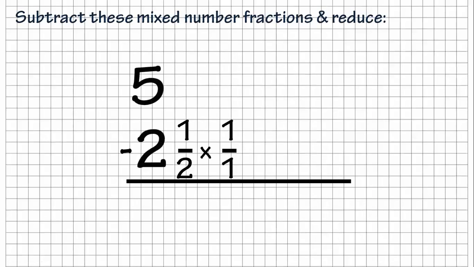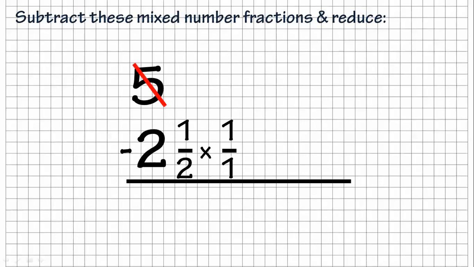All right, so now we look at this one. And forgive my animation there. I already have it started. We have here 5 minus 2.5. Now, if you kind of overlook where it says times 1/1, if we were going to subtract this, what is the rule of subtracting fractions? You have to have a common denominator, right? But the 5 doesn't even have a fraction, so there's not a common denominator. So what do we need to do for that? Well, we need to make it have a denominator.